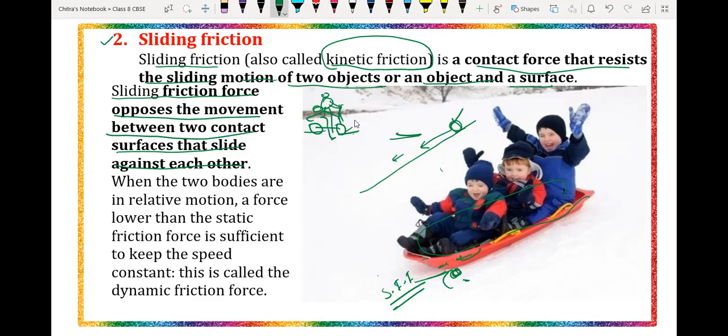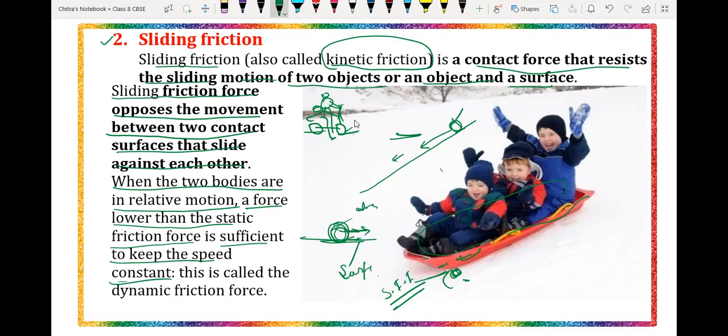Suppose when two bodies are in relative motion, one object is here and the other object is performing motion over here. A force lower than the static force is sufficient to keep the speed constant. Suppose here we have the object moving on that particular surface, this is the surface and this is the object which is performing motion, moving in that particular direction.